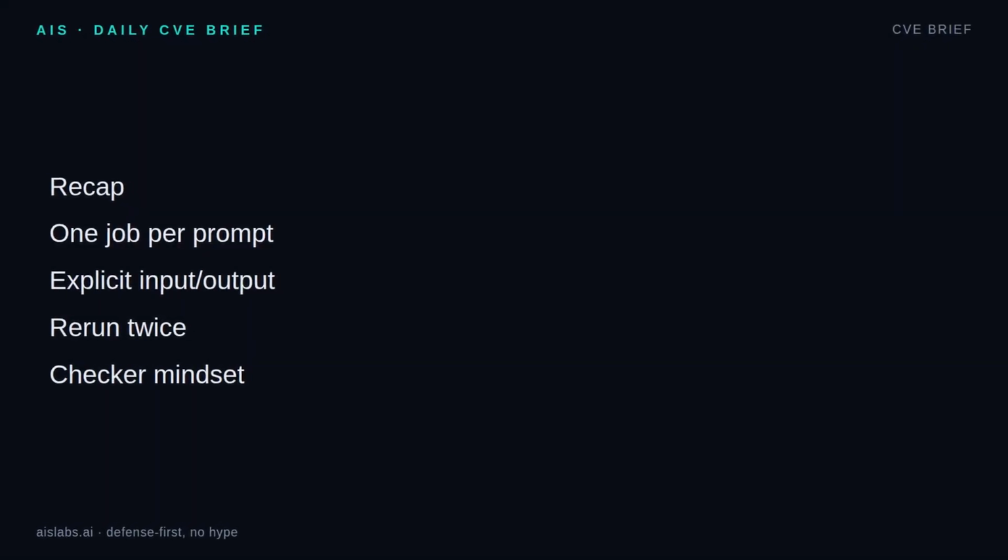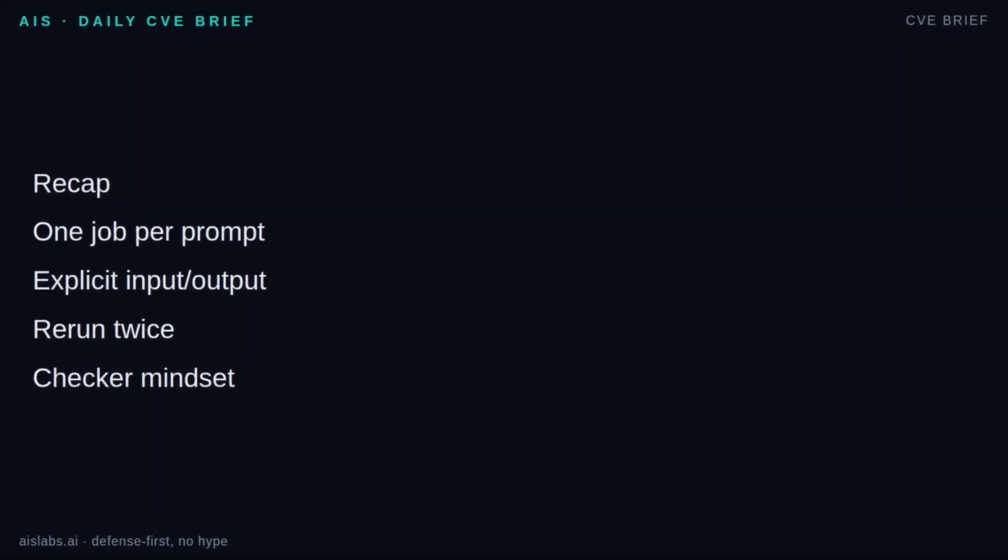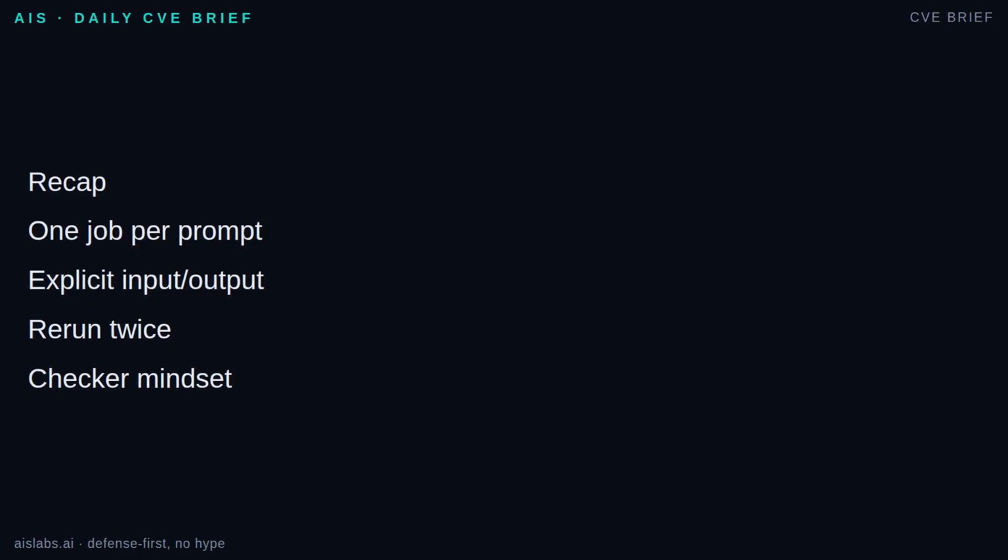3 beats to keep. First, write a spec, not a chat. One model call should have one job, unless you can explain why combining jobs is safer. Second, name the inputs and the output explicitly. The model will fill gaps, so do not leave gaps you care about. Third, test the prompt by rerunning it. Disagreement is evidence, not mystery. In the next episodes, we will turn these specs into structured outputs and tool calls.